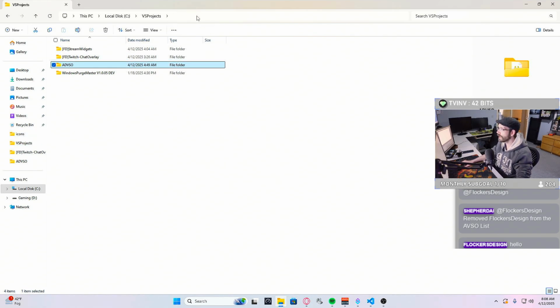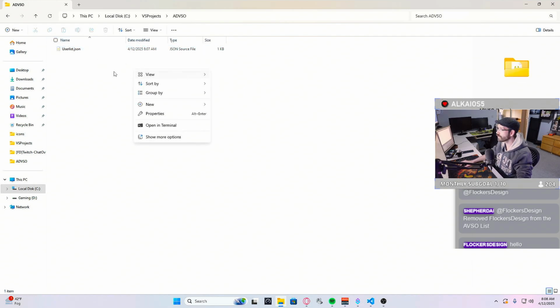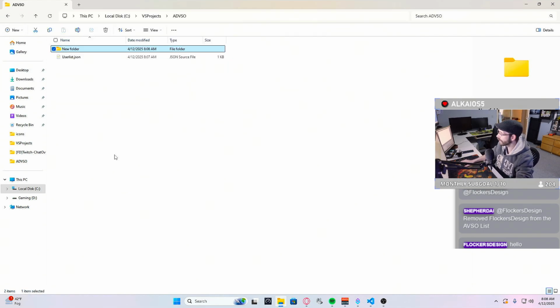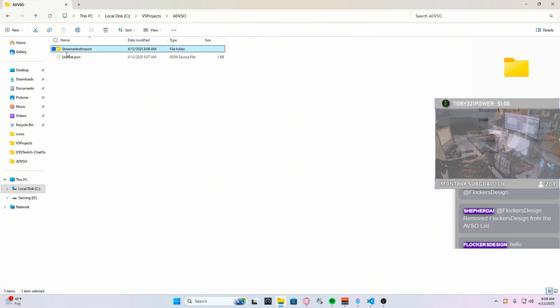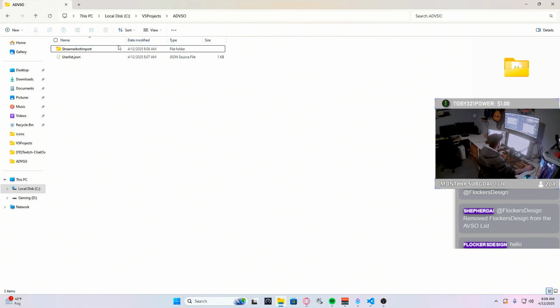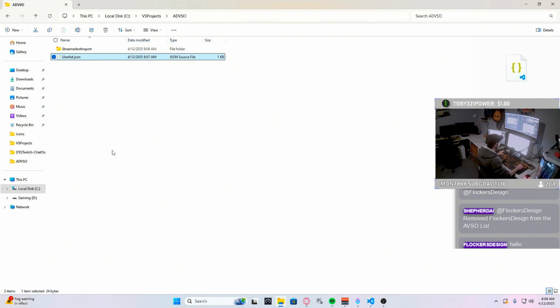Then how am I going to make sure it's going to work? Right. Well, this one will, of course, contain your user folder. It will also, in this case, I will already add it in streamer but import. So of course, this will be your folder with the import here and your user.json file.